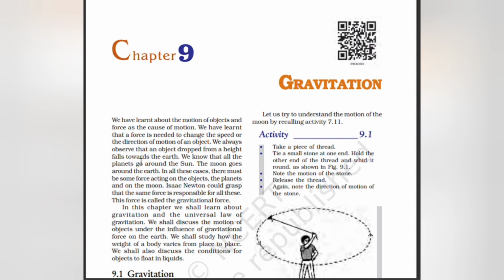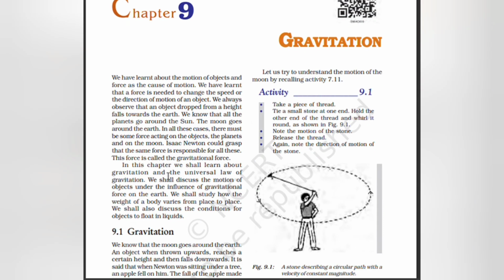We always observe that an object dropped from a height falls towards the earth. We know that all the planets go around the sun, and the moon goes around the earth. In all these cases, there must be some force acting on the objects, the planets, and the moon. Isaac Newton could grasp that the same force is responsible for all this. This force is called the gravitational force.